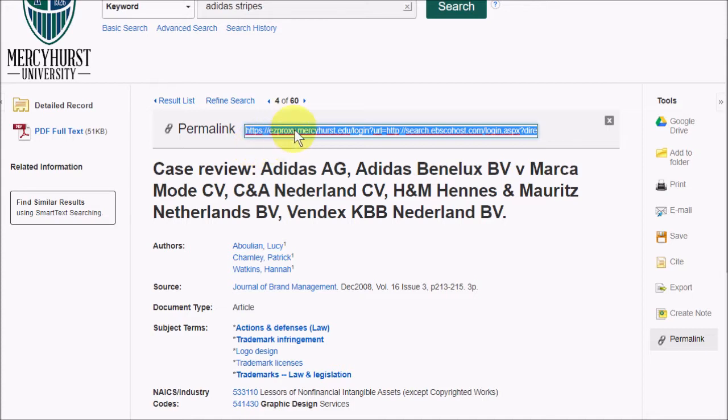And that's a way of being able to save it for later, but also a way to share this article with other people. Like if you're working in a group online and you just post this in Blackboard, other students should be able to touch that link and open it up. You can't just copy and paste what's in the address bar of the browser because that's kind of a temporary URL and it stops working after a while, but this never does.